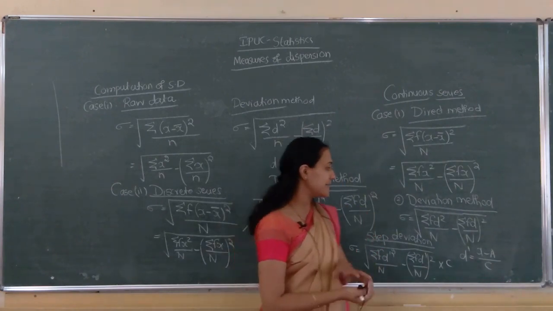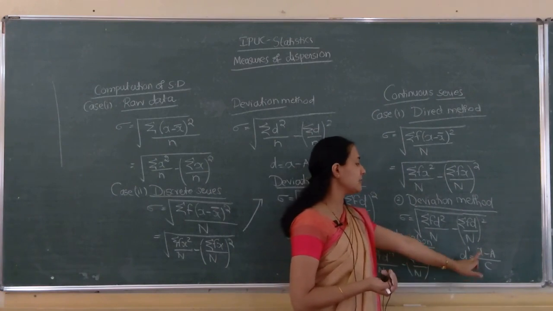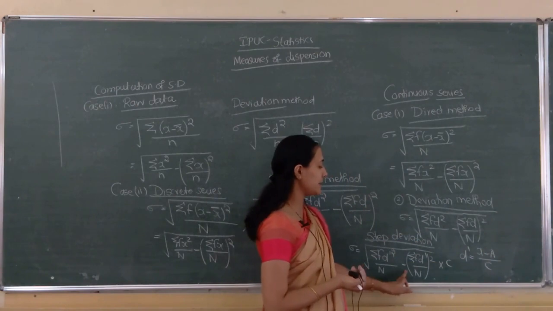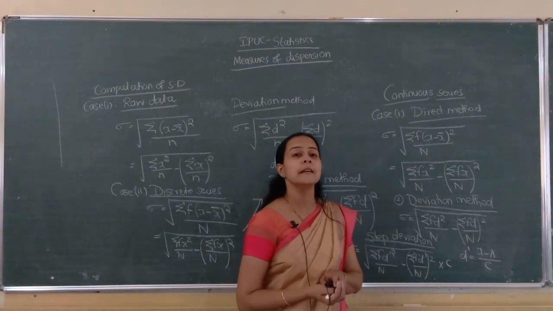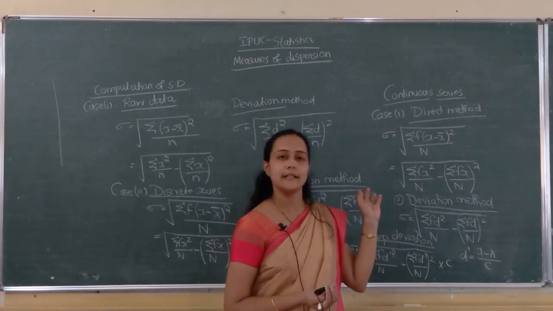So because we divided by c, here it comes into c. So d dash equals x minus a divided by c, so sigma f d dash square by n minus sigma f d dash by n the whole square. That is the step deviation method, the last method in a continuous series.